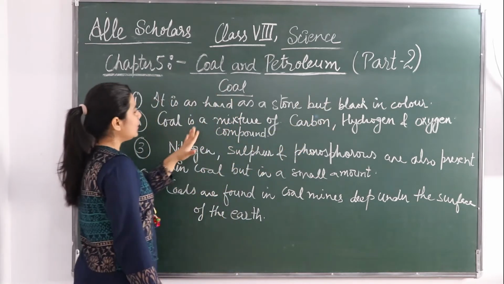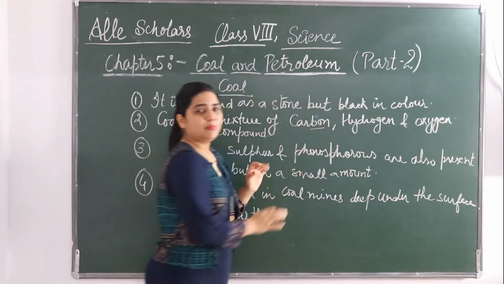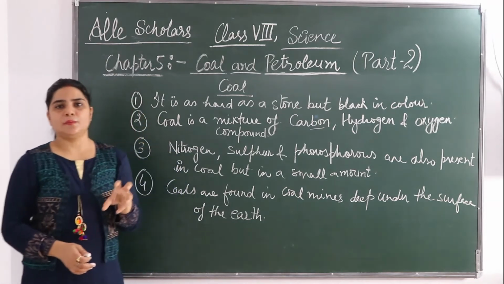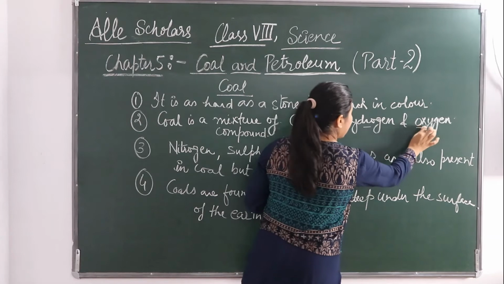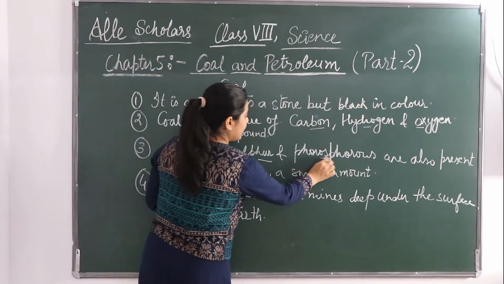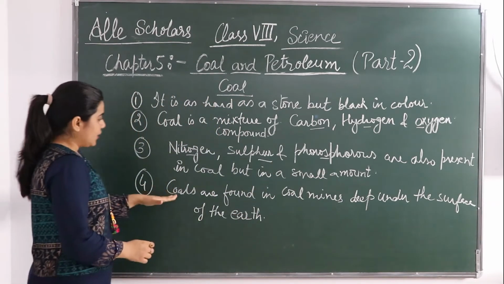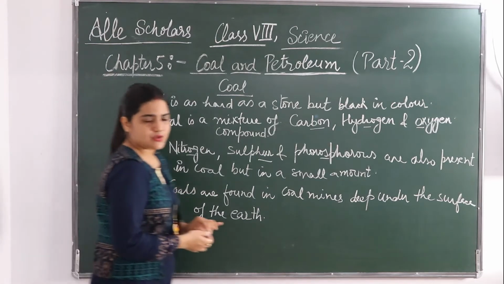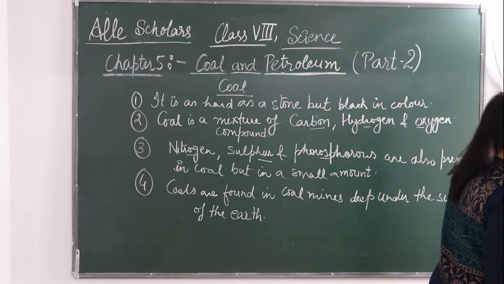So these are some of the features of coal: it is as hard as stone but black in color. Coal is a mixture of carbon. We remember this because it is a very important question asked in one word, that out of the following which compounds is a mixture of coal. So carbon, hydrogen and oxygen. In a small amount, nitrogen, sulfur and phosphorus are also present. Coals are found in the coal mines deep under the surface of the earth. So this was about some features of coal.